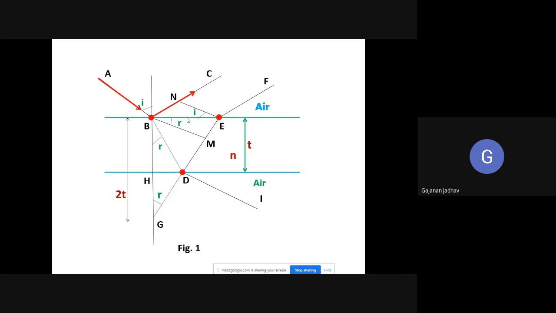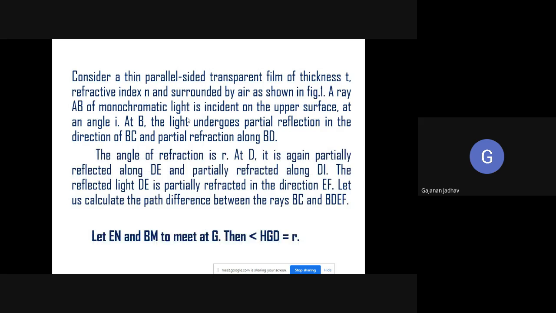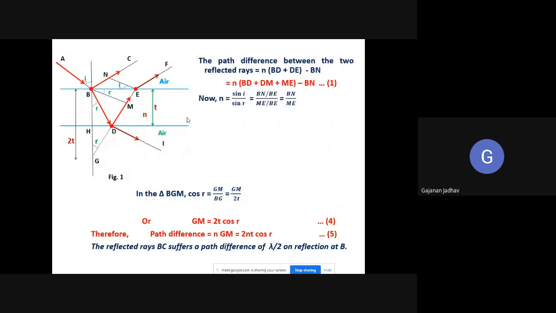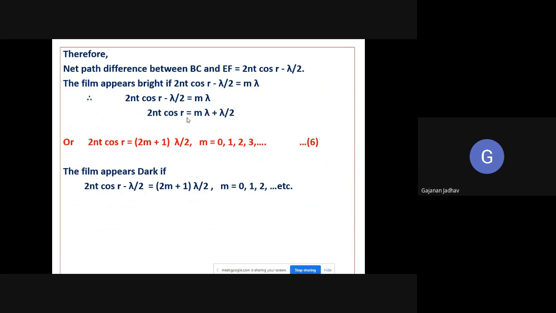What did we do with that path difference? We found the brightness and darkness of that particular film, that is, when it will be bright and when it will be dark. So we found and learned the conditions for brightness and darkness also. So this is all about this particular topic. Hope you understand. Okay, if you have any doubt, you can discuss with me.